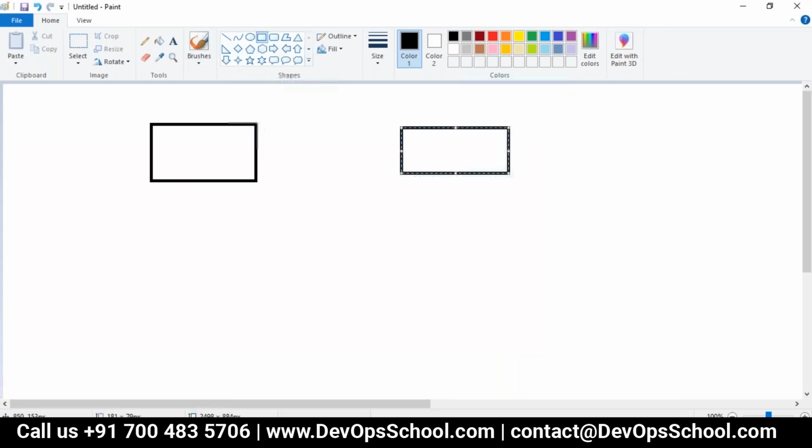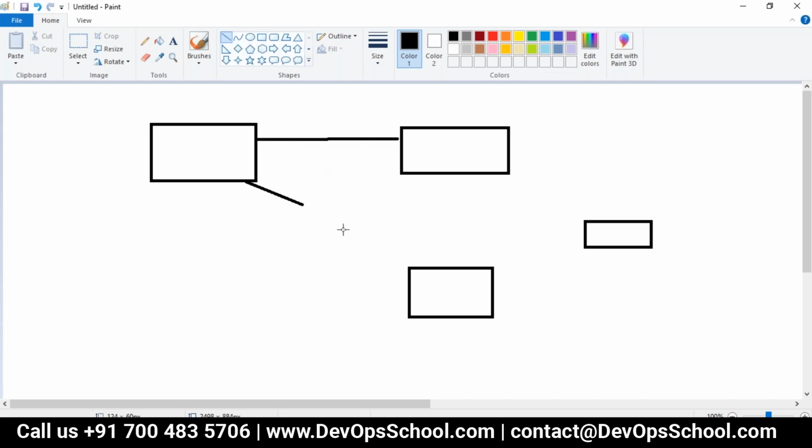This is my master machine. These are some of the worker nodes. This storage will be here also, here also, here also. Is it right?